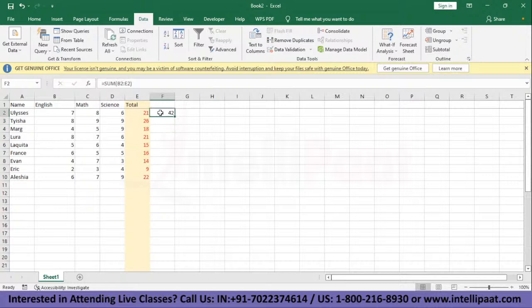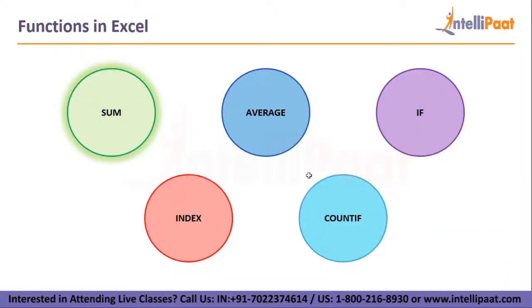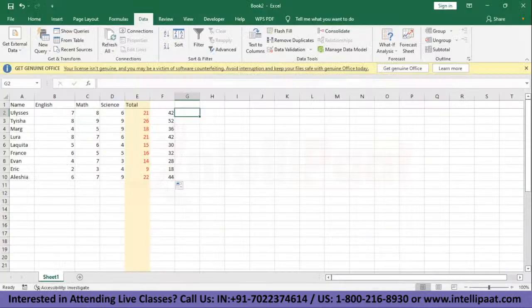You might think that typing this formula might take some time, and if you have to do it for 100 rows, it will take a long time. But here we have the autofill feature. Once you've done it for one row, you can just use autofill, drag the selected cell, and here you have all the sums that you need. So that is how the sum function works. Let's see what function we have next. Okay, next we have the average function. We'll again have a hands-on.